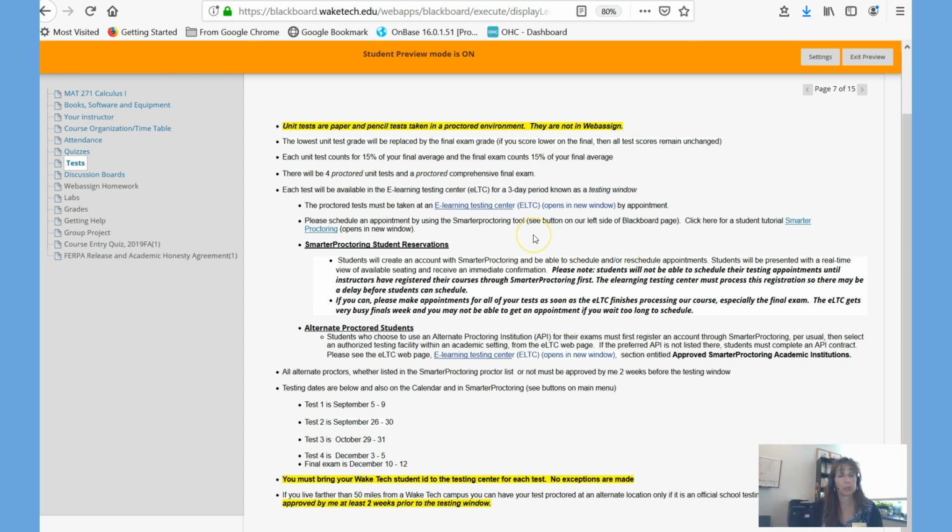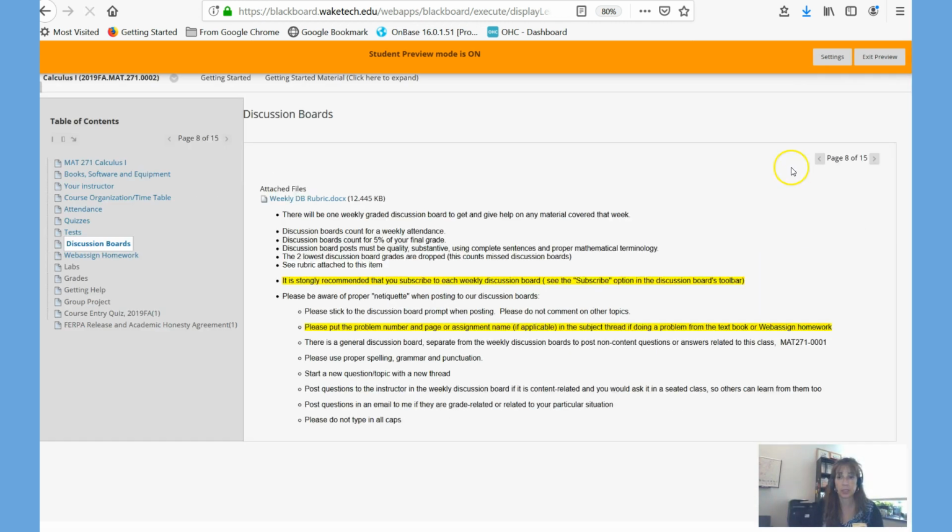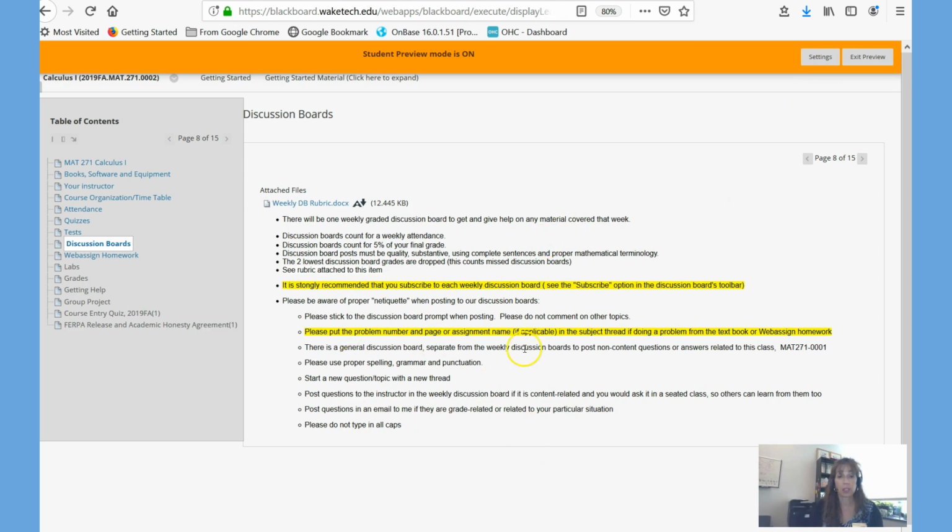We do have some alternate proctors that we work with a lot and we know a lot about and feel comfortable with. If you go to the e-learning testing center webpage here, there's a list of already approved alternate proctors. The way that you register to take a test is with a website called Smarter Proctoring. Here's a tutorial on it, and there's a link to Smarter Proctoring right from our homepage. Excuse me, I'm losing my voice a little. I've been sick. This gives you information on the discussion boards. There's a rubric, and there's some rules you need to follow when you're posting.